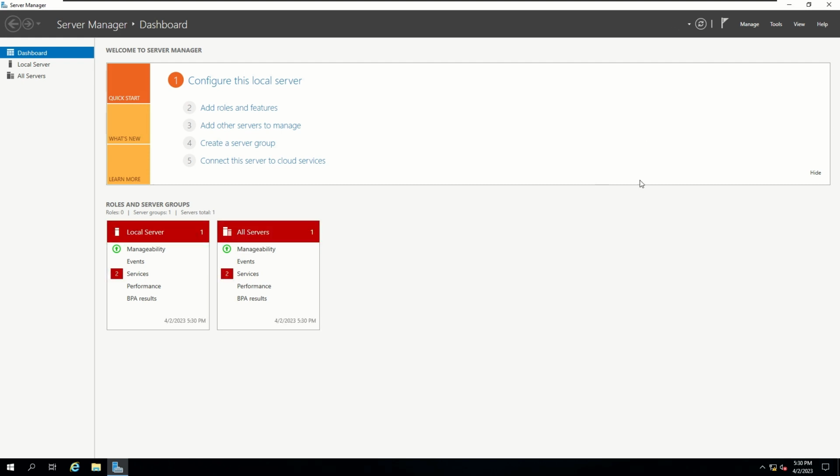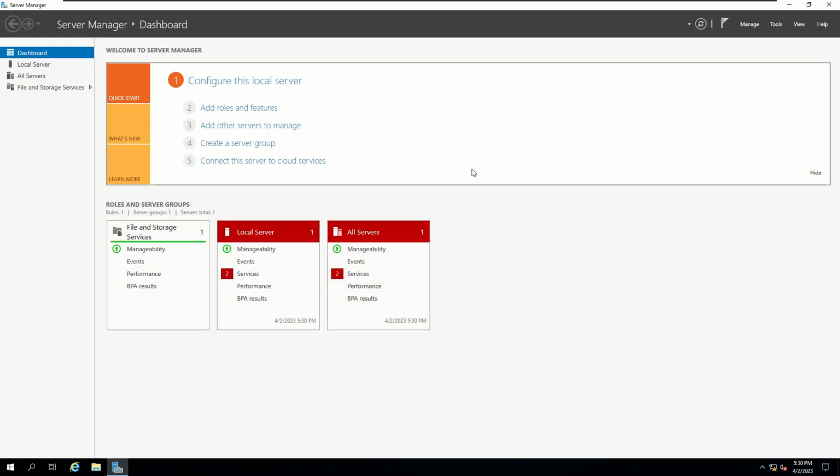Alright, so now the next thing we're going to want to do is copy our root CA, CRL, and certificate over to our sub CA.